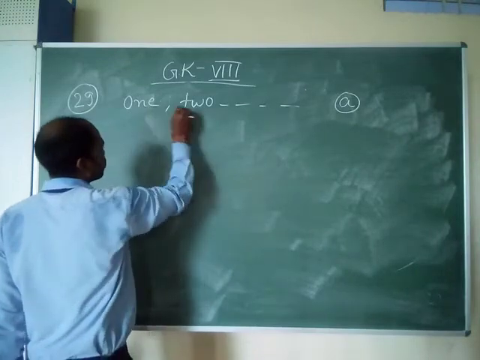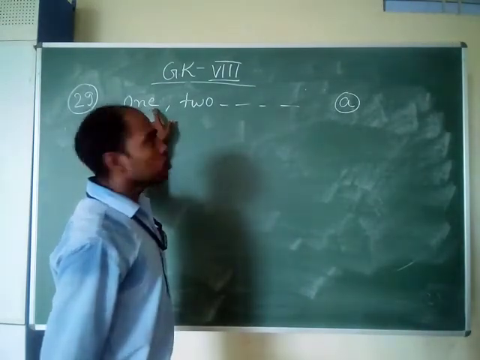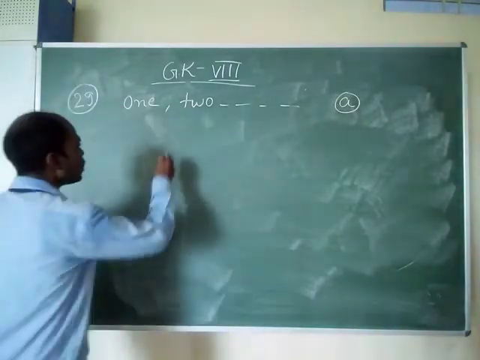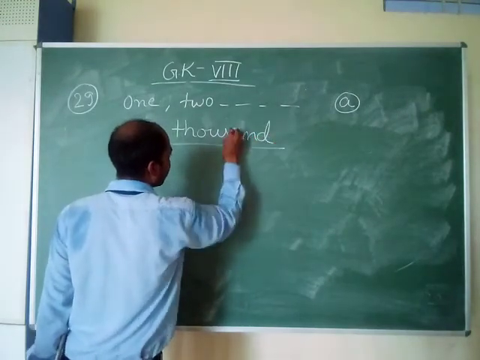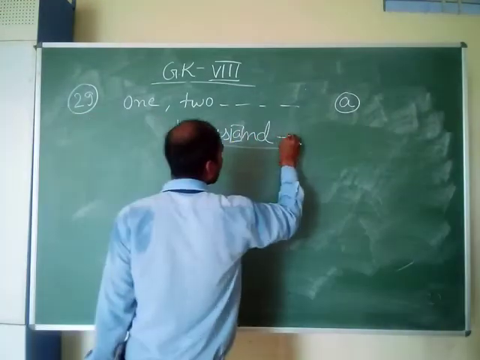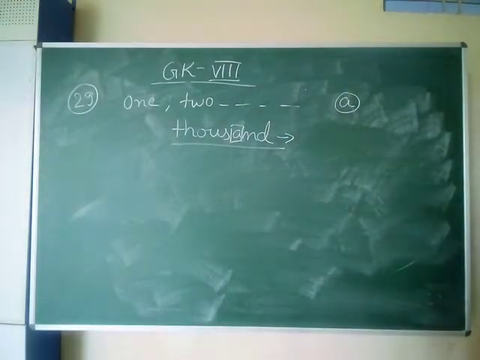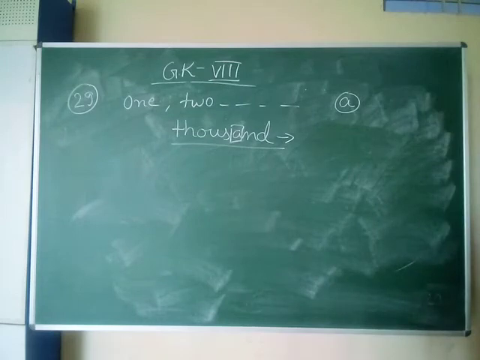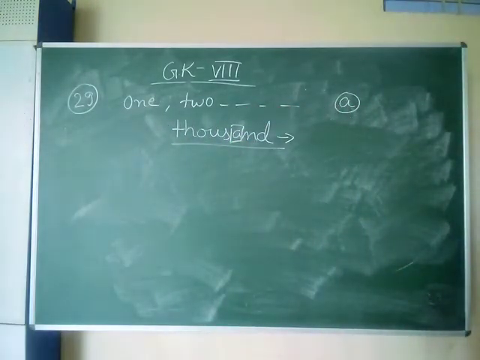Mind you, 1, 2, 3, 4, 5. If you write, you did not get the letter A in any of the numbers unless and until you go to 1000. Thousand. Here is a letter A. So you have to go till 1000 in order to get a letter A. Understood? In numbers 1, 2, 3, 4, 5, 6, 7, 8, 100, 101, no A is coming. In 1000 A comes. Clear?